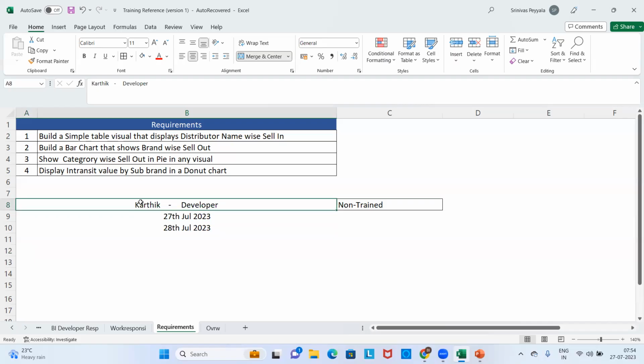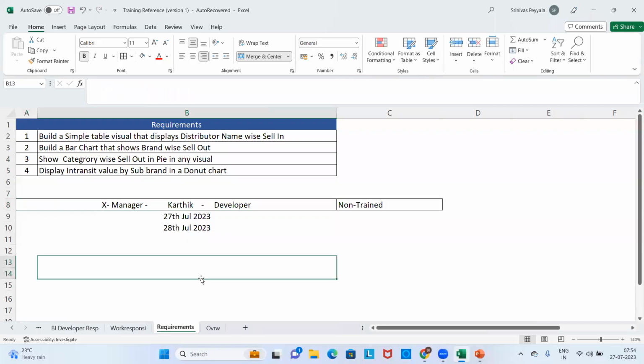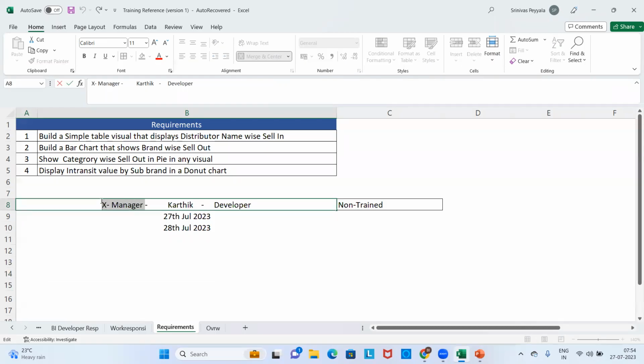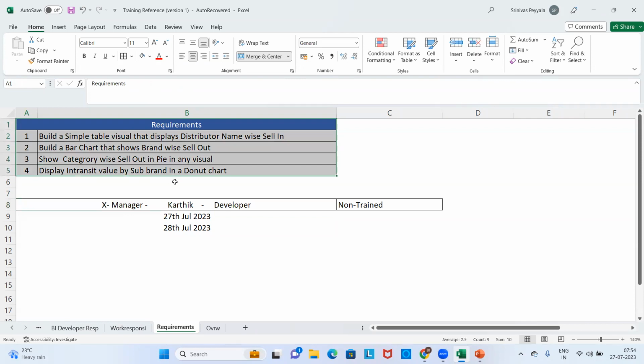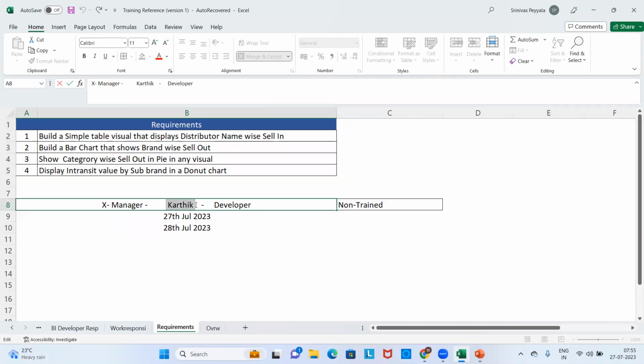His manager is some ex-manager. The manager is reaching out to Karthik to create some report, because this manager received some requirements from the client. And as a developer, Karthik is responsible to create the reports or to implement some requirements that were asked by his manager.